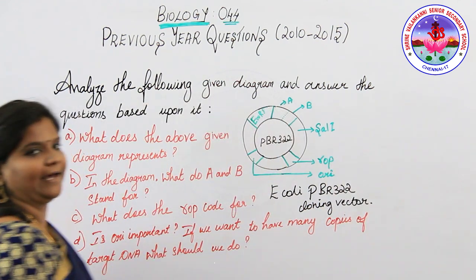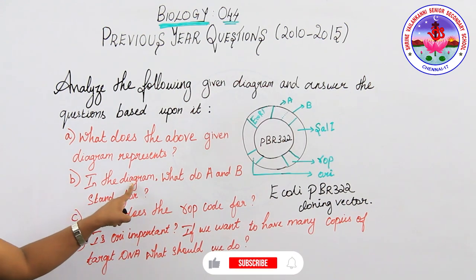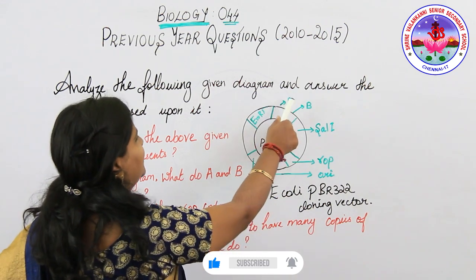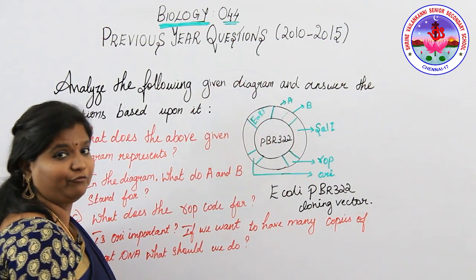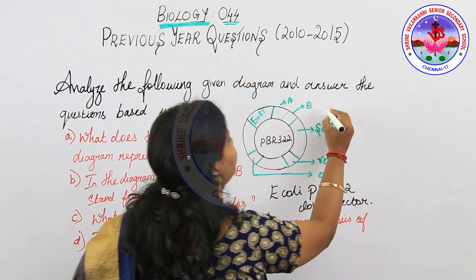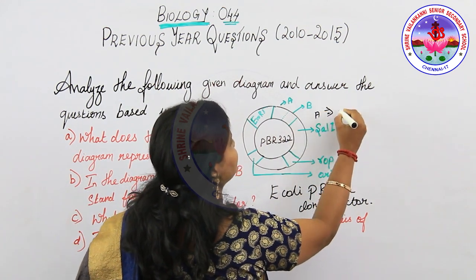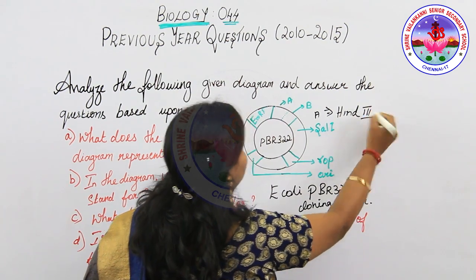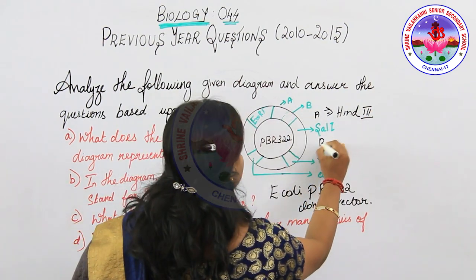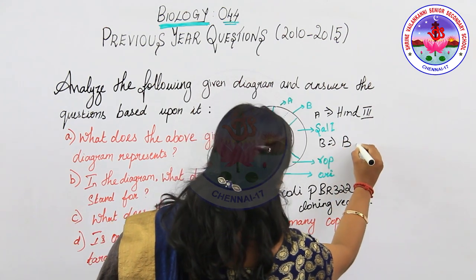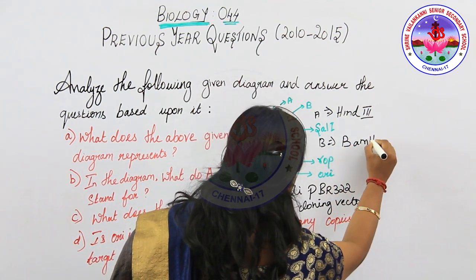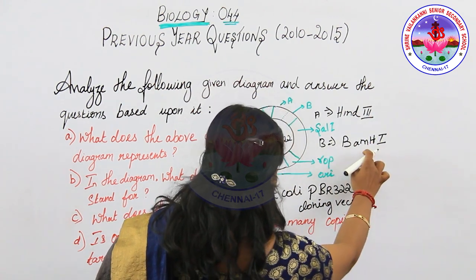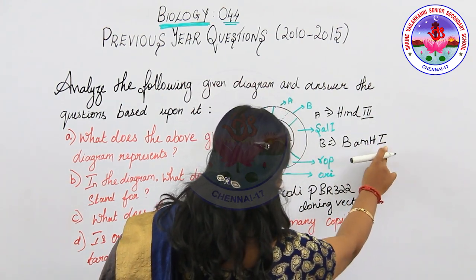Next question. In the diagram, what do A and B stand for? In this diagram A and B are the labeled parts. What does A indicate? A represents int 3 and B represents BamHI.